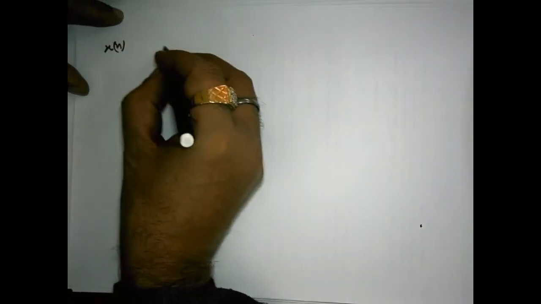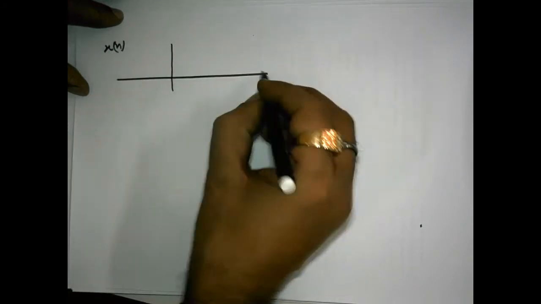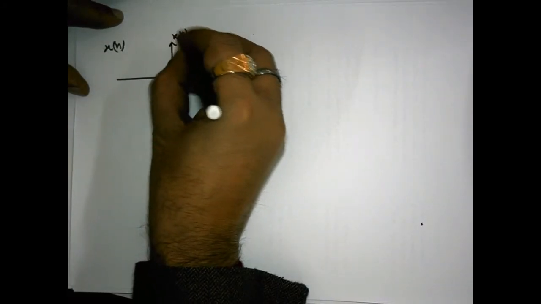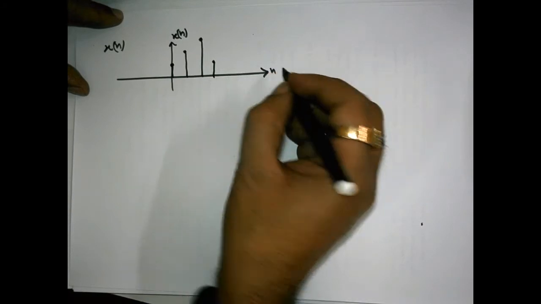So let us draw and do the things. Firstly, let us draw x[n]. x[n] is 1, 2, 3 and 1. This is x[n]. This is n.